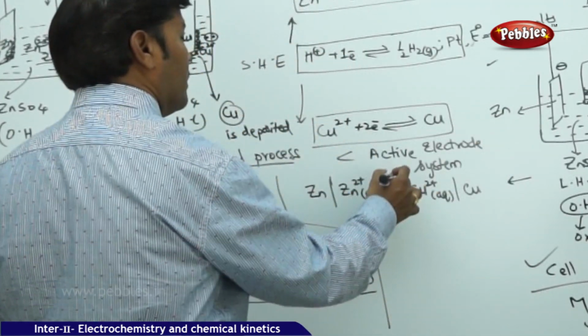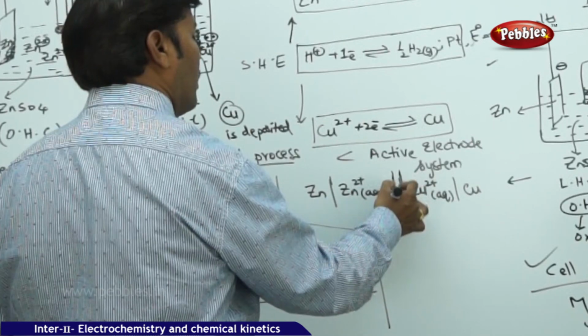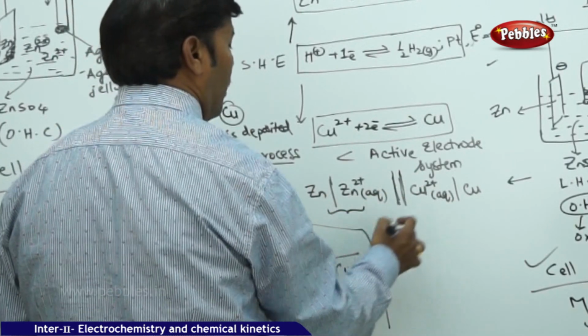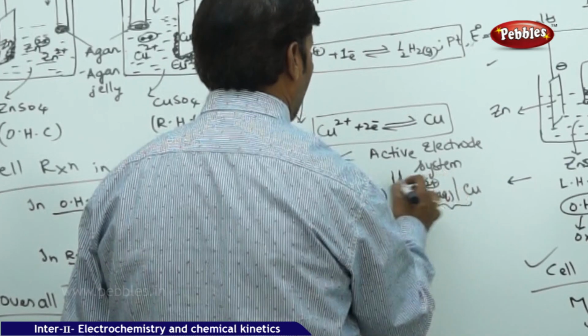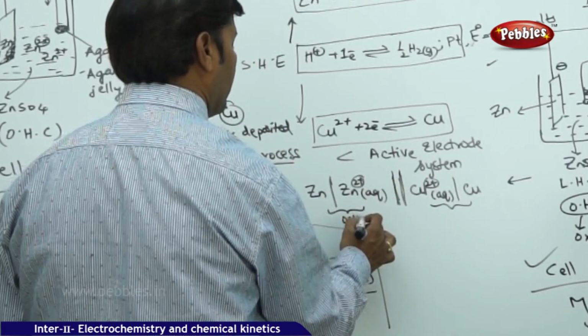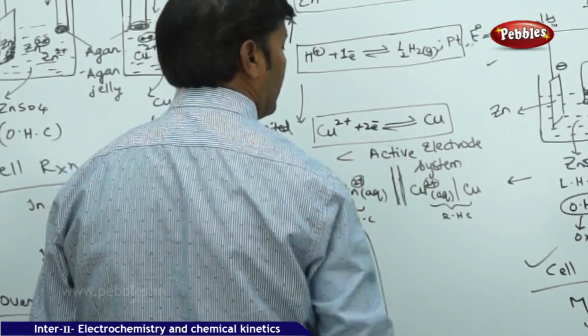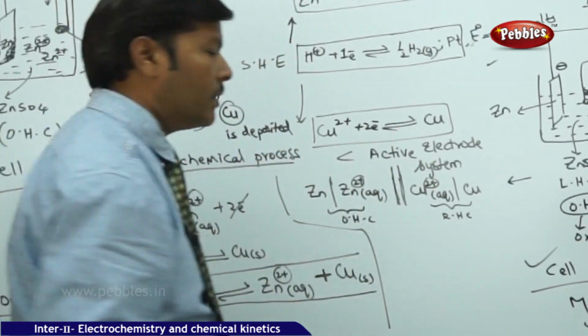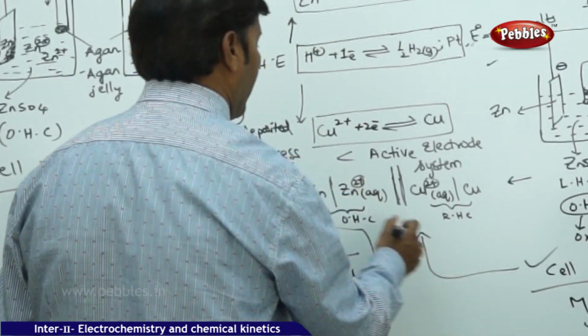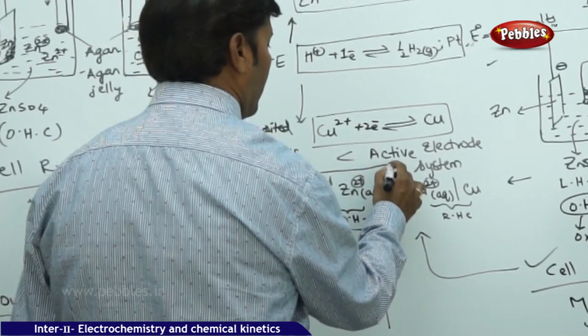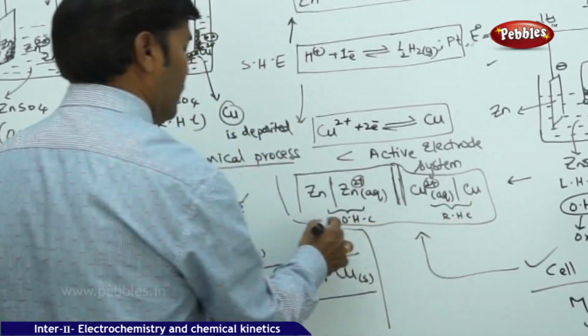So you find that the single vertical lines represent the oxidation half cell and the reduction half cell, and the double vertical line is the salt bridge. So this is the cell notation we can take for the electrochemical process.